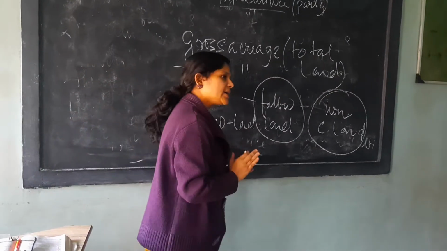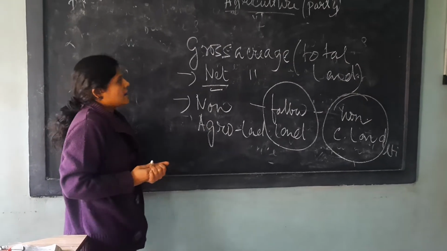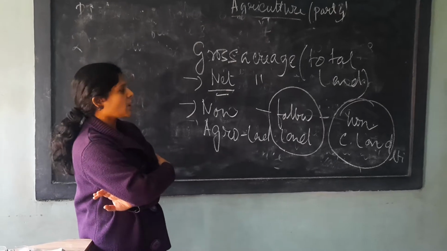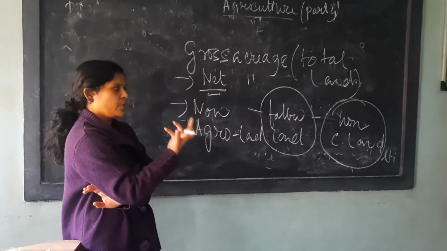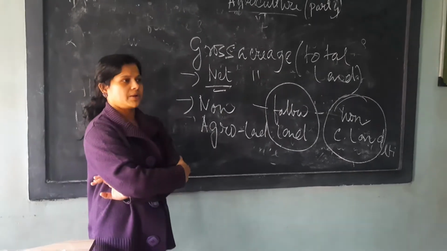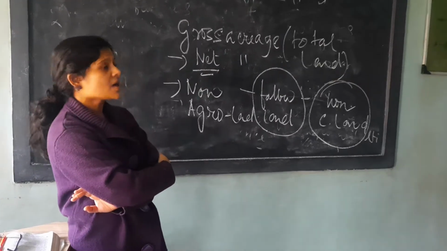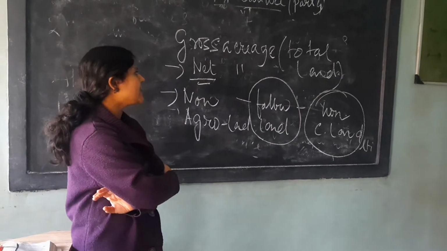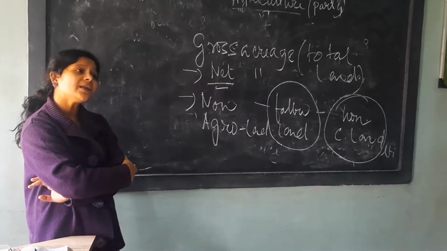If we do this, the total net acreage will increase. Fallow land can be converted by doing all the necessary work; you have to make it suitable for cultivation. And where cultivation has not been started on non-cultivable land, we must start cultivation. Then the net acreage will increase, which is highly important.